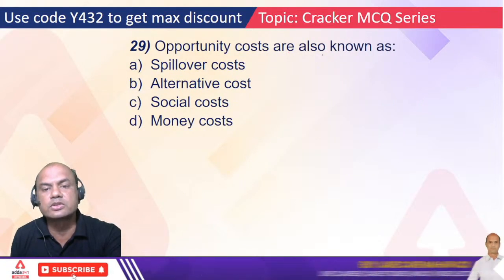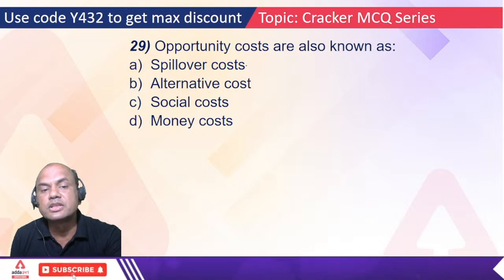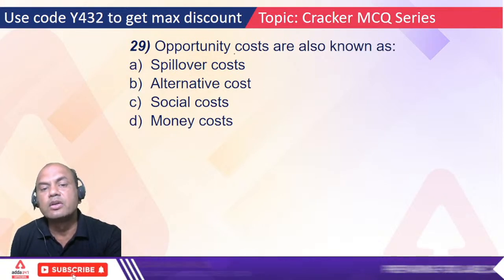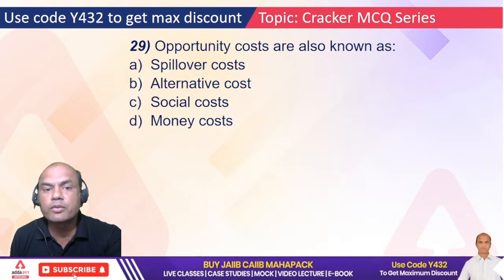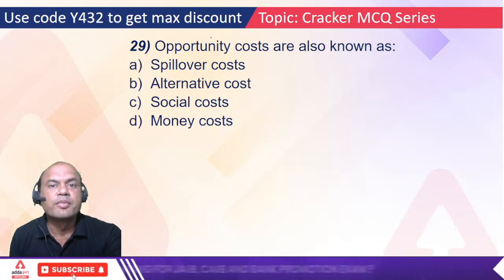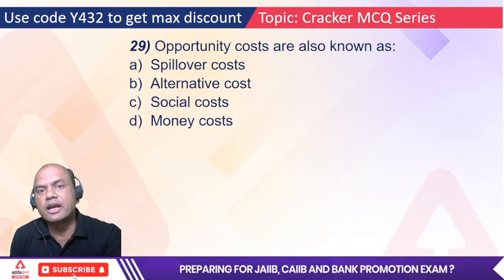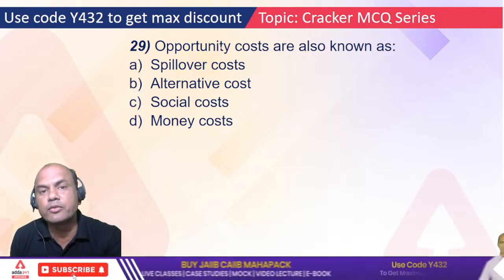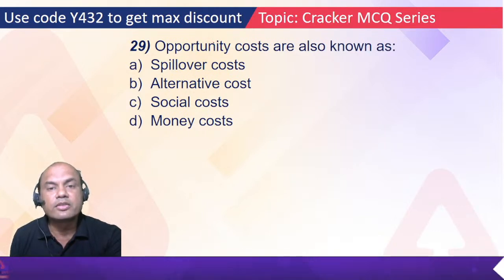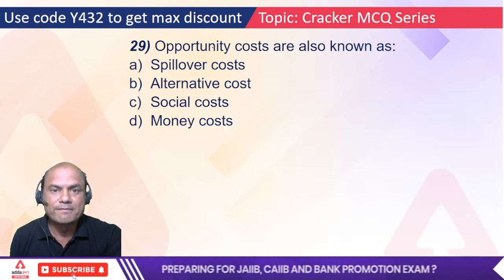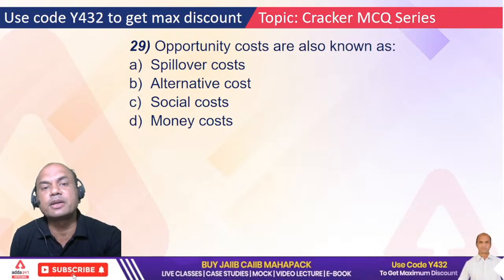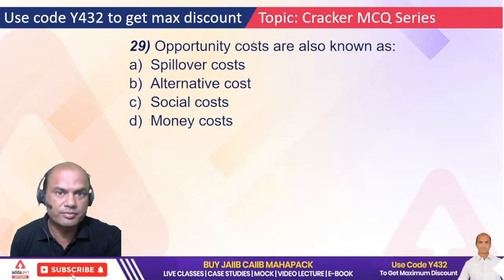Opportunity costs are also known as, what is opportunity cost? Spillover, alternative, social cost, money cost. Here, firstly understand the meaning of opportunity cost. I'll give you a simple example. If I have 1 lakh rupees, and I keep it in FD at, let's say, 5%, there is one more option for me, that is to invest in mutual funds, where the returns expected are around 15% per year.